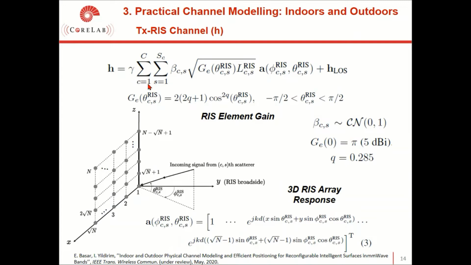Therefore, the transmitter to RIS channel coefficient H can be written for a clustered channel model by considering array responses and path attenuations. Here, beta is the complex path gain, L is the path attenuation, and H loss is the loss component of this channel, and A is the array response. For detailed calculation of the array response and other details, you can check our complementary work from here.